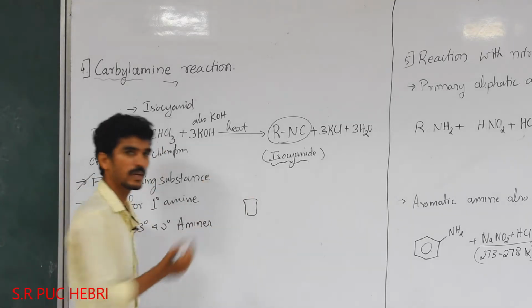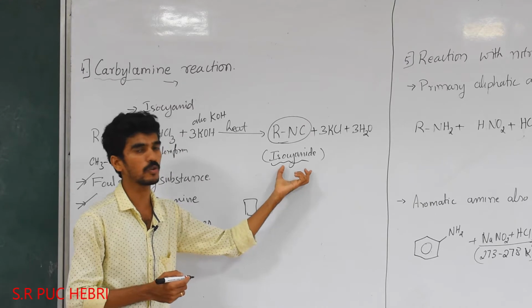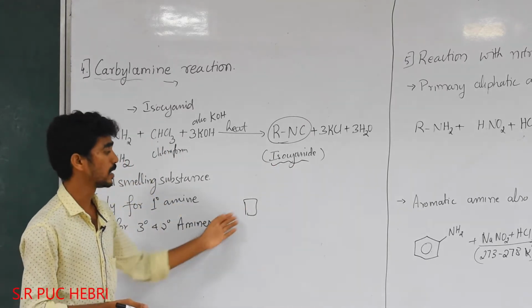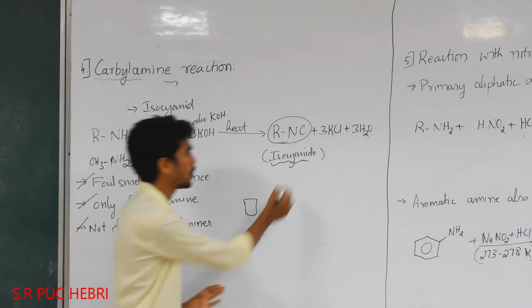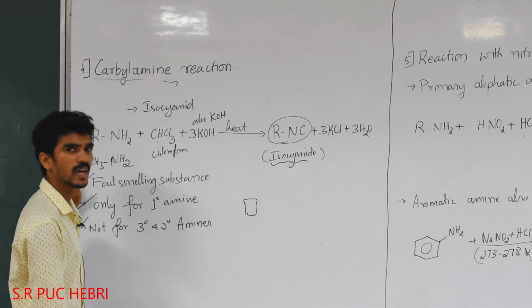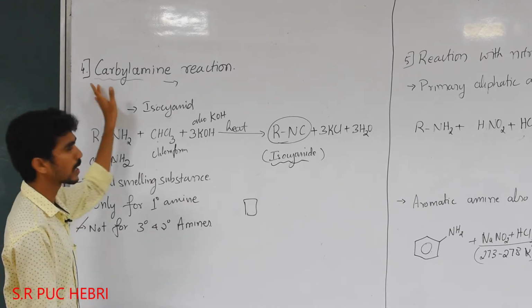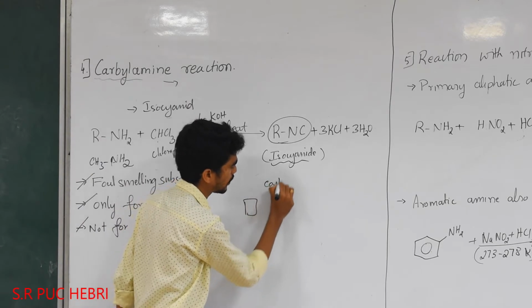If it is a primary amine, then only it will give the foul smell of isocyanide. If tertiary or secondary amine is present, no reaction takes place and there is no formation of isocyanides. This is about the reactivity of the carbylamine reaction, and the isocyanide is also known as carbylamine.